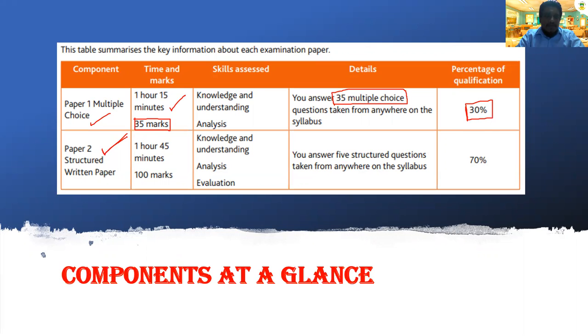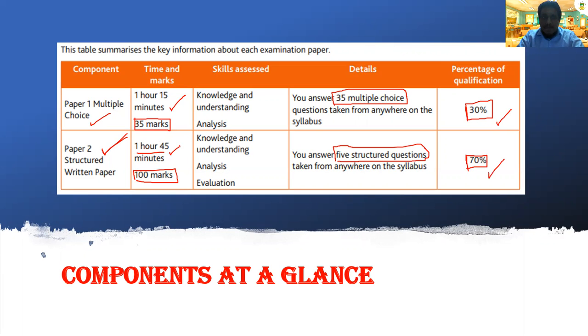And the second one is Paper 2. Paper 2 is structured questions. There will be 5 structured questions, and the marks for each question will be 20 marks. So 5 questions, total mark is 100 marks. The total percentage for Paper 2 is 70%. Paper 1, 30%. Paper 2, 70%. The time allocated for Paper 2 is 1 hour 45 minutes. We have only 2 papers for accounting, Paper 1 and also Paper 2.